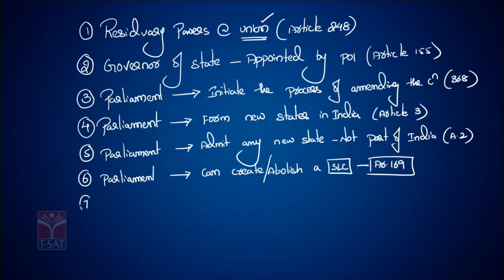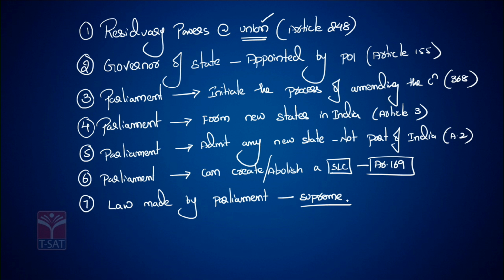Point number 7. Now this is important again. For example, we have a law made by the Parliament. A law made by Parliament is supreme compared to a law made by the state legislature.